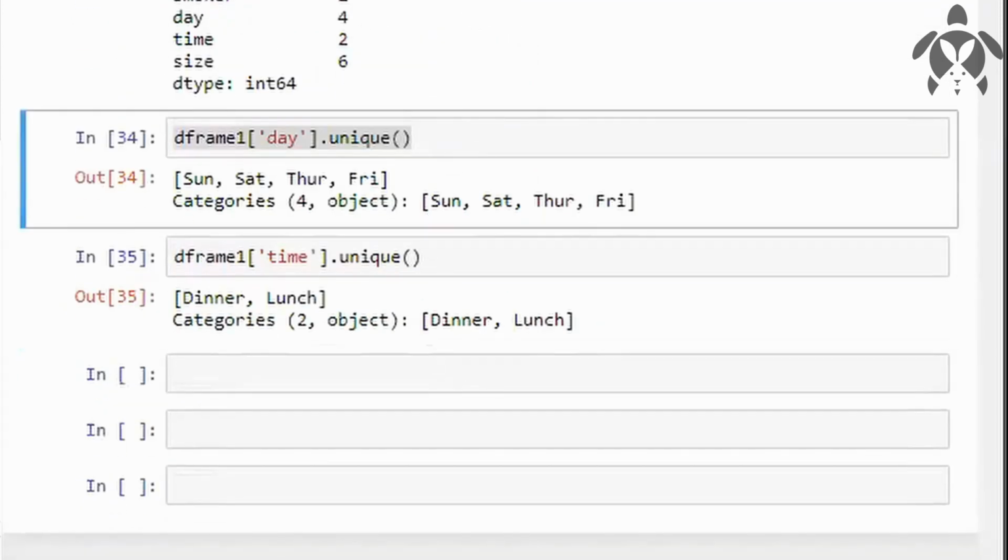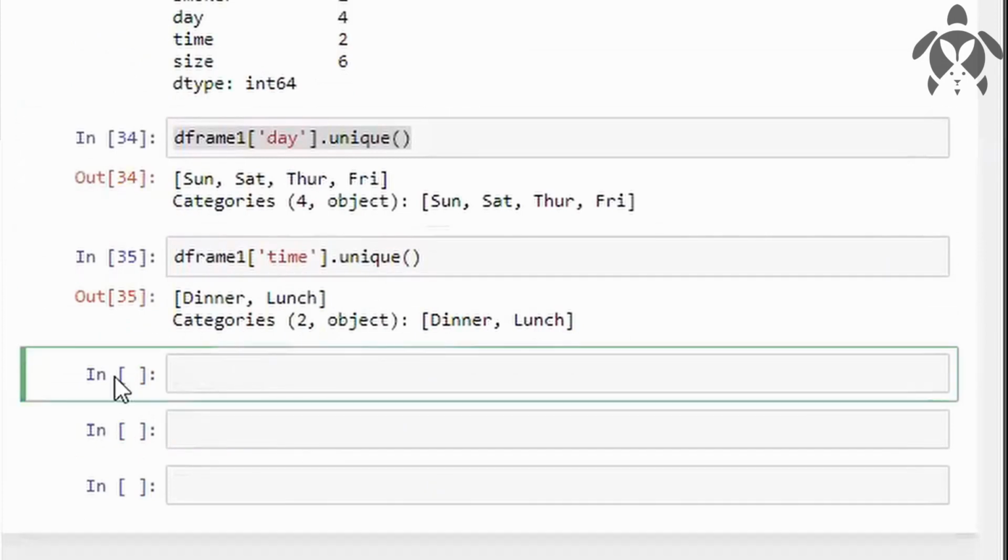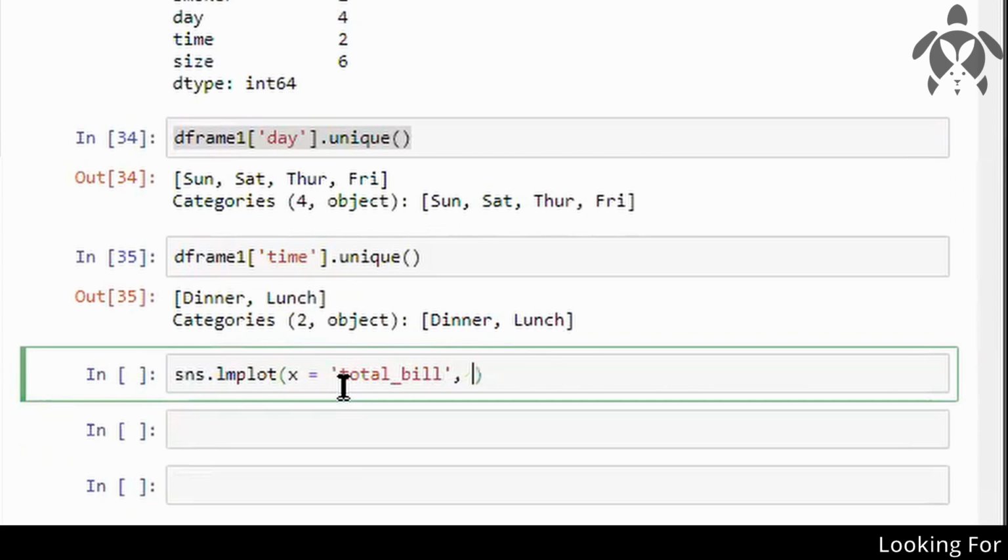Now we will plot a graph and see. We will use Seaborn for visualization. So how to write Seaborn? We'll just write sns, and suppose I want an lmplot. We plot using lmplot. We need to mention which variable to take in x and which in y. So I'm taking total bill here, so we get to know what tip they give for what amount of bill. So y I'm taking as tip.